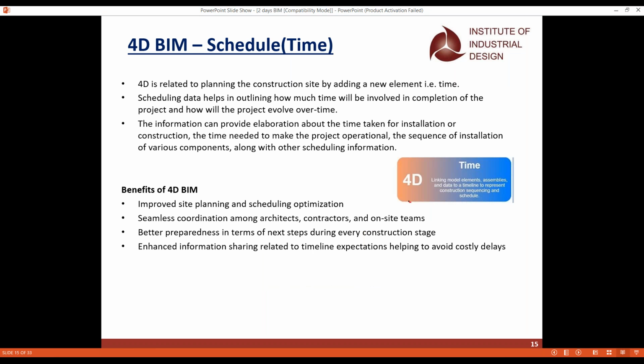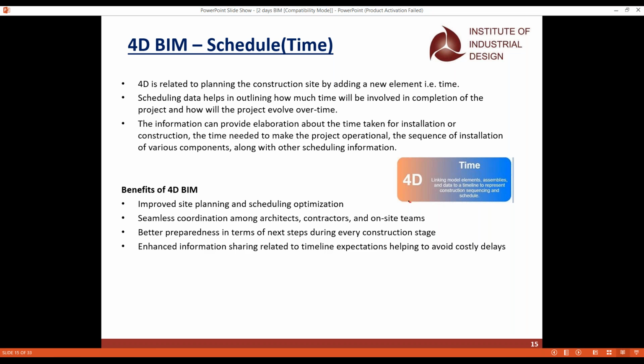So the next dimension of BIM is actually the 4D BIM. When it comes to 4D BIM, it is actually time. Starting from the excavation, from scratch, till the end, everyone will be aware of the time that is required. Whenever you do the first step in the BIM workflow, it is the programming. When you do the programming, you have to make sure that we plan the time required for the construction also.